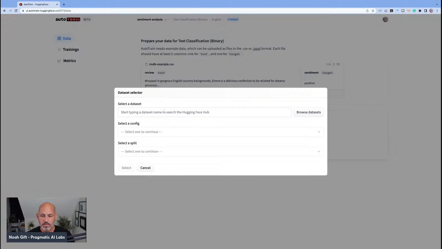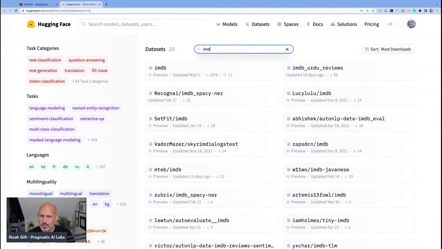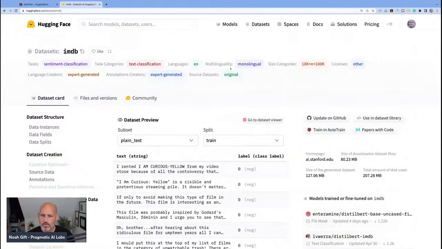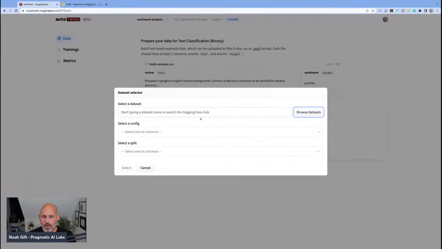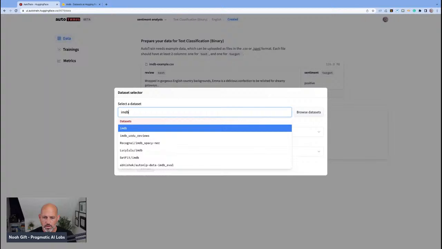Okay, well, let's pick a data set. Does it have IMDb? So let's find this. We'll say IMDb. Okay. Label. Oh, okay, this looks pretty good. So sentiment classification. Oh, there you go. Useful. So we'll say IMDb. There we go.